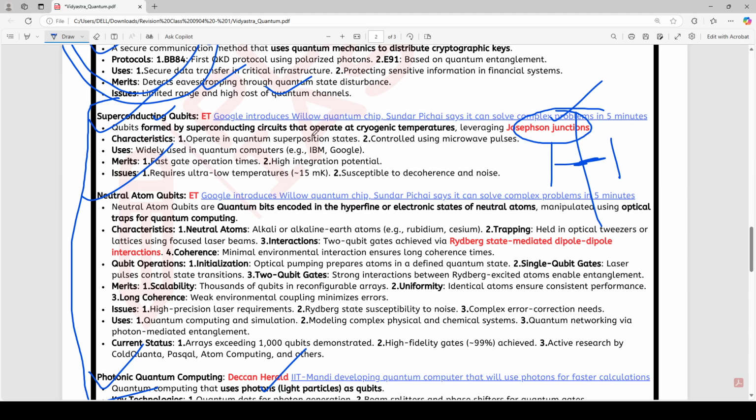Okay, so now superconducting circuits: qubits are formed by using superconducting circuits that operate at cryogenic temperatures, and they are controlled using microwaves. So let me just tell you what bits are first, then what qubits are, and then superconducting qubits, neutral qubits, and photonic qubits.